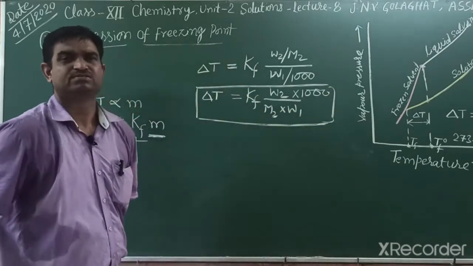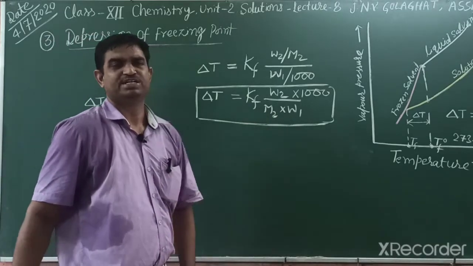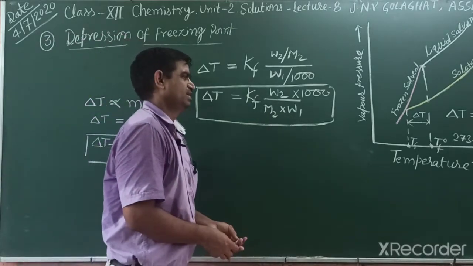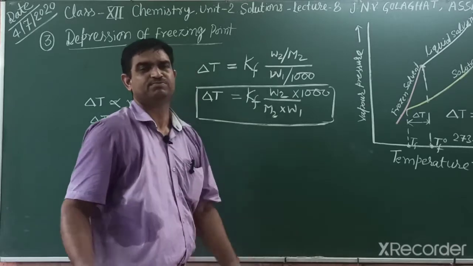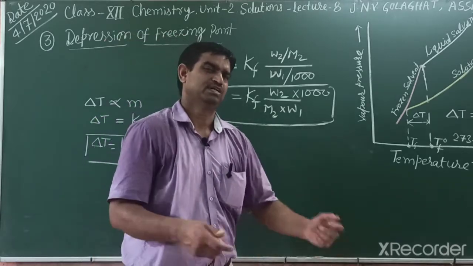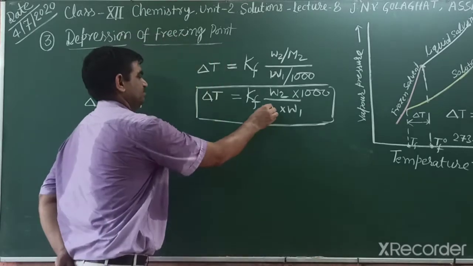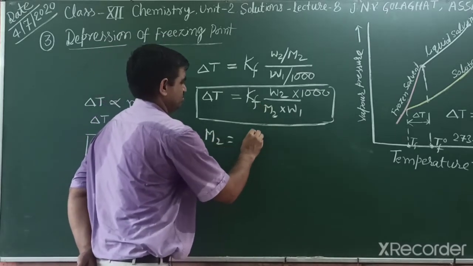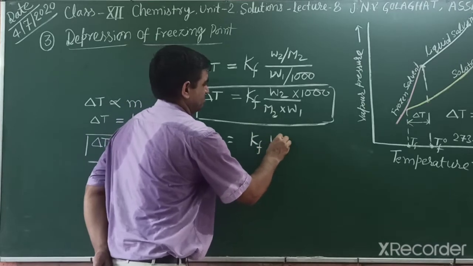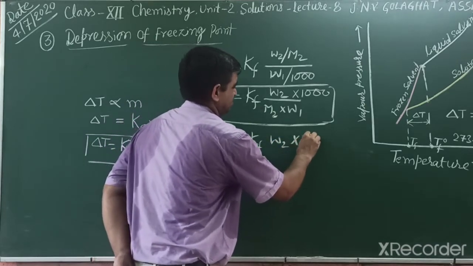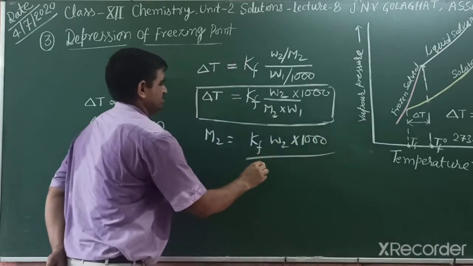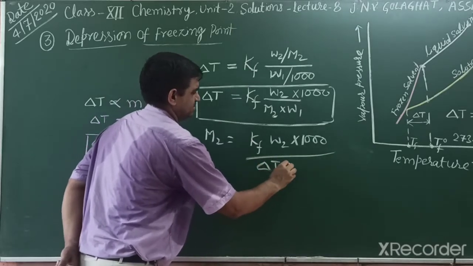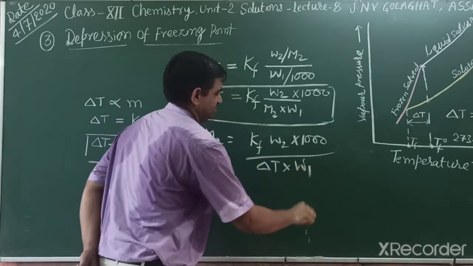And our motto is to identify the molar mass of an unknown solute. If an unknown solute is dissolved, then we can identify the mass M2 is equal to Kf W2 into 1000 divided by ΔT into W1.